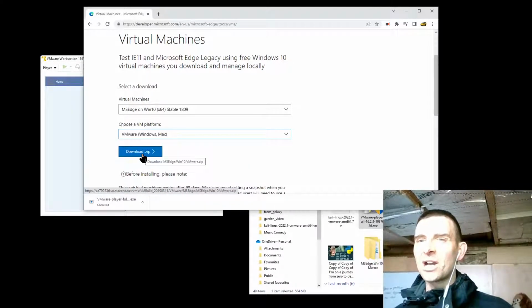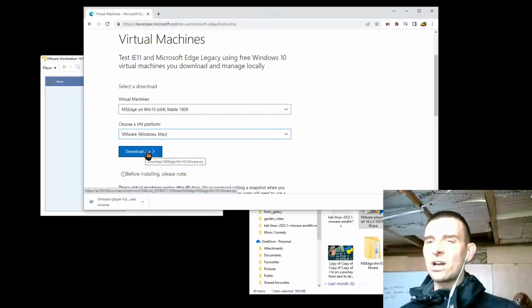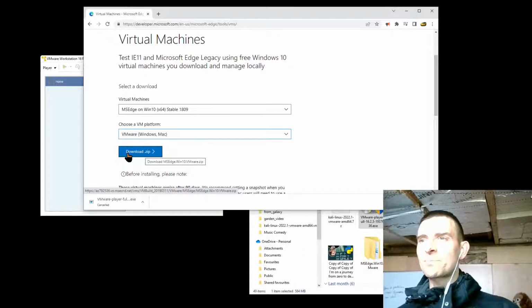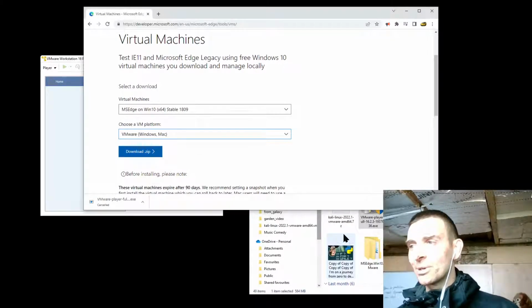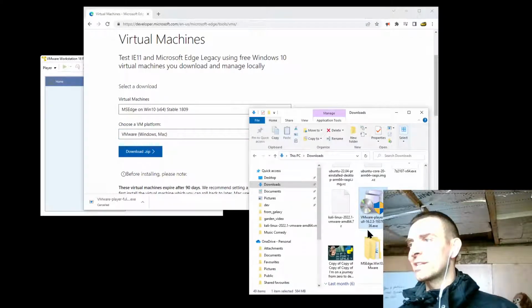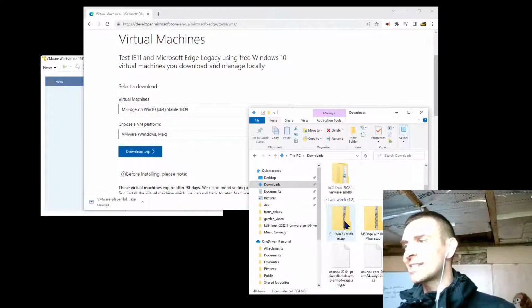Now, again, I'm not actually going to do this because as soon as I click on download .zip, it's going to take quite a long time. So let's pretend you've already done that. Go away and do that, and then come back once that's happened. Once that's happened, in your downloads, you're not going to see that yet. You're going to see something like this. You're going to see a zipped folder.